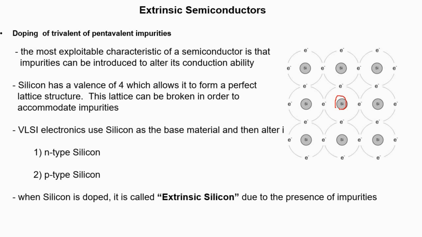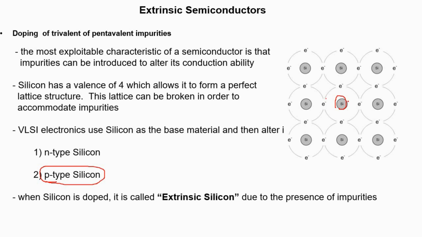The impurity from group 3 is used as p-type impurity, and this makes the material electron deficient, because when you add an atom which has 3 electrons, a vacancy is created.